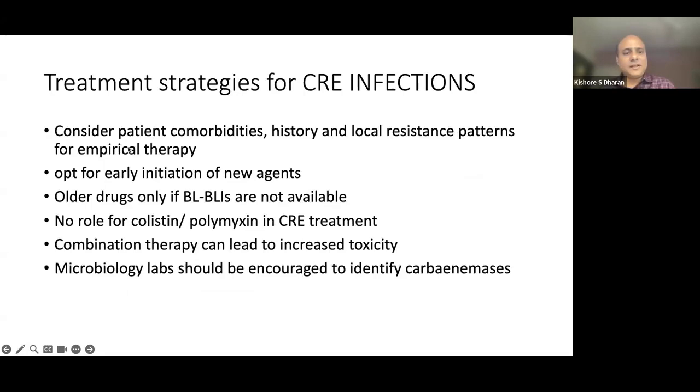And finally, coming to treatment strategies for infections. So consider patient comorbidities, history, and local resistance patterns for empirical therapy. Opt for early initiation of new agents and use older drugs only if BLBLIs are available. But the fact is that many of these new drugs, especially aztreonam avibactam, relebactam, and cefiderocol, are all not available in our country. And there is no role for colistin or polymyxin in CRE treatment. And combination therapy can lead to increased toxicity. And the microbiology labs should be encouraged to identify carbapenemases.